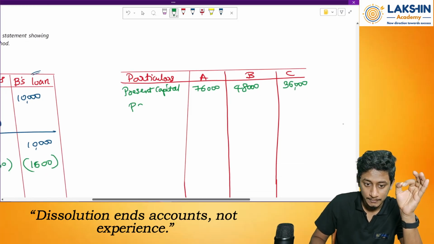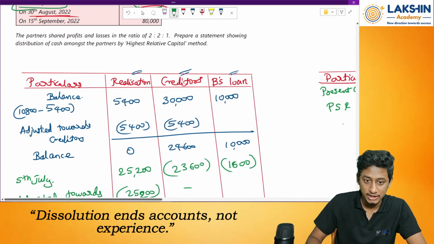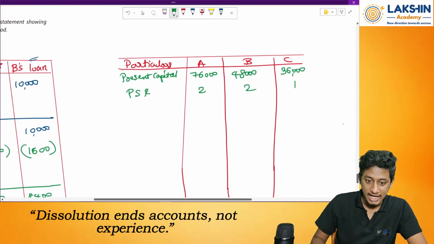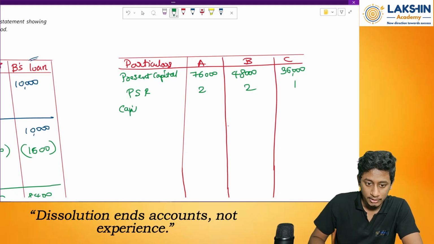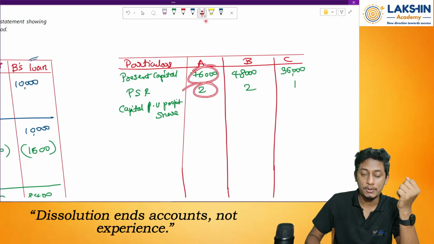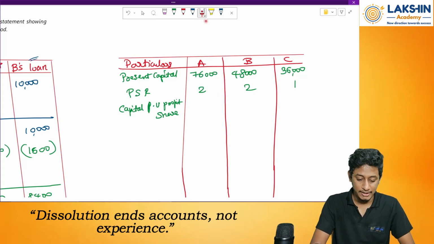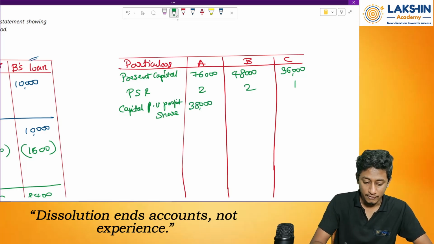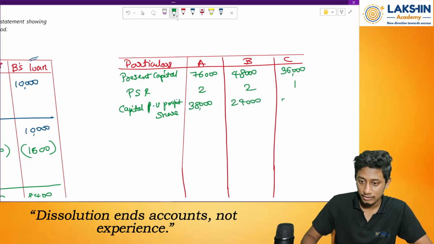Now what should I do? I should mention the profit sharing ratio. What is the profit sharing ratio as per the question? It is 2:2:1. Next, I will find capital per unit of profit share. How will I do this? I will divide capital with the profit sharing ratio. So 76,000 divided by 2 equals 38,000. Then over here 48,000 divided by 2, that is 24,000. Then over here 36,000. Done.